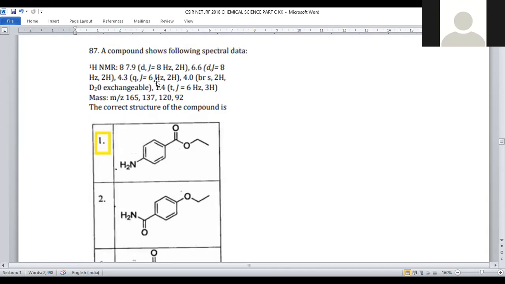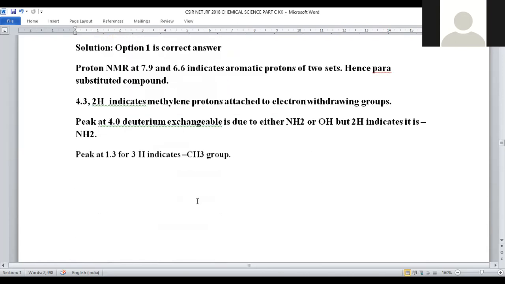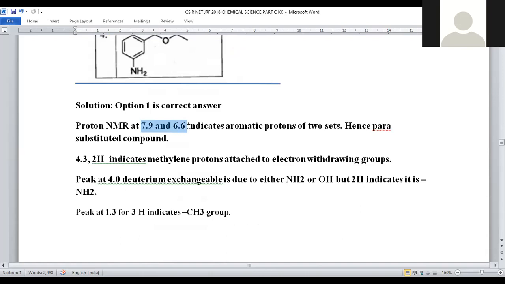And the next is 4.3, two hydrogens, 1.4, three hydrogens. Obviously, 1.4, three hydrogens is the methyl. When we observe both the compounds, in both the compounds methyl is there. That is also not a correct representation for us. So let us see how we can deduce the structure. 7.9, 6.6 indicates it is para substituted. That's why option number 1 or 2 will be correct.